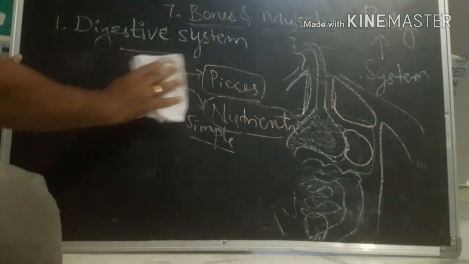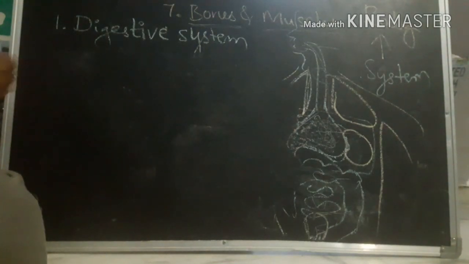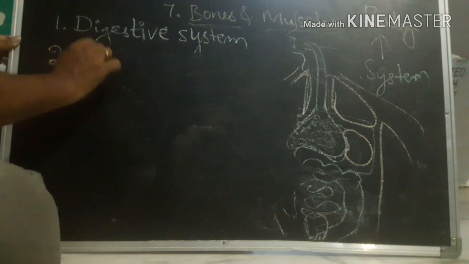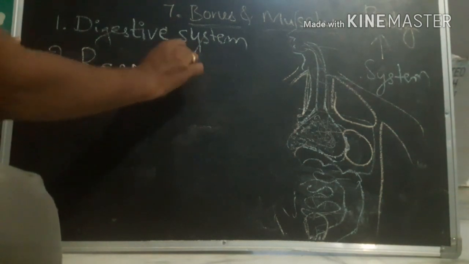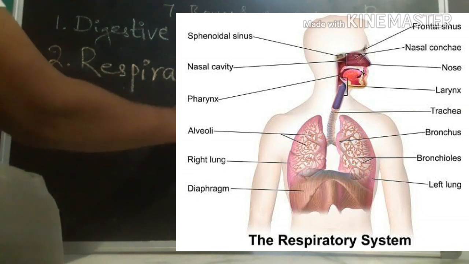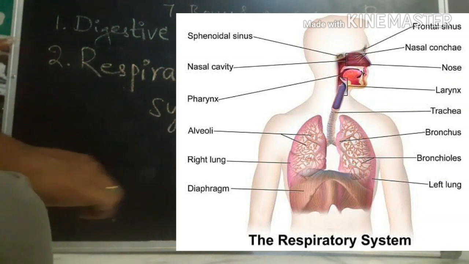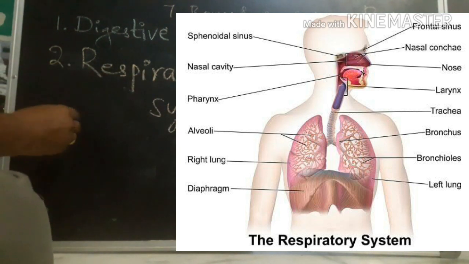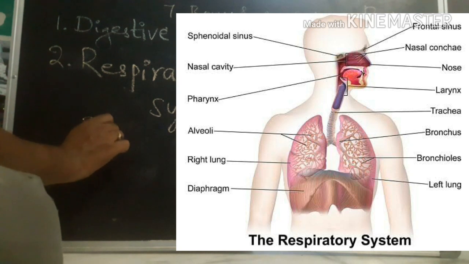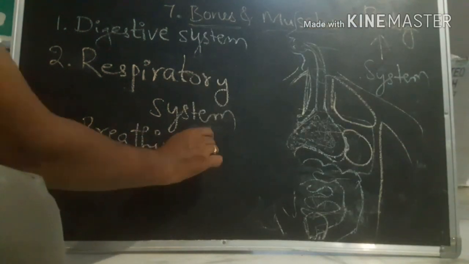And next, second one, respiratory system. All right. What is called a respiratory system? It is also called a breathing system. Either respiratory system or breathing system.